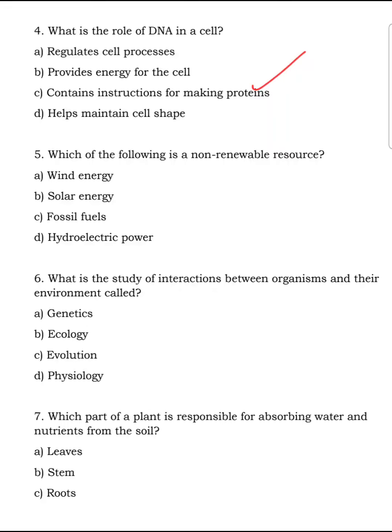Which of the following is a non-renewable resource? Now, non-renewable is a type of resource where it cannot be replenished when finished and so on. Wind energy is renewable, solar is renewable, hydroelectric power is renewable. Fossil fuels are not renewable.